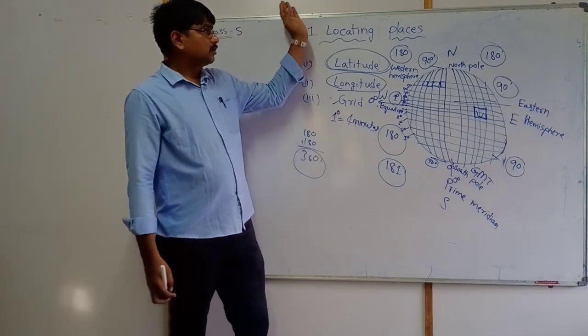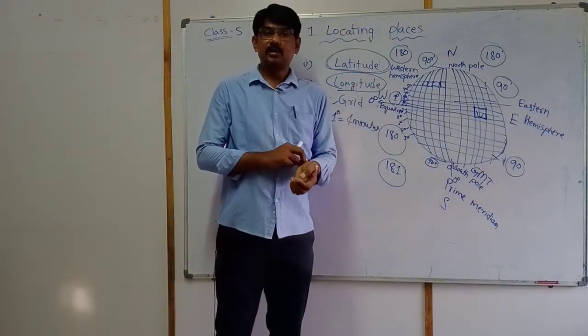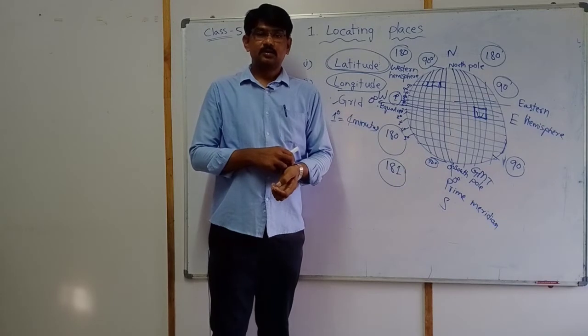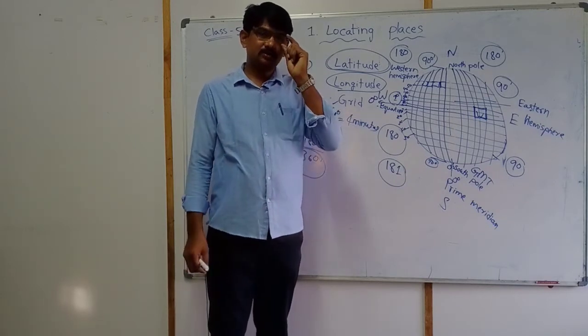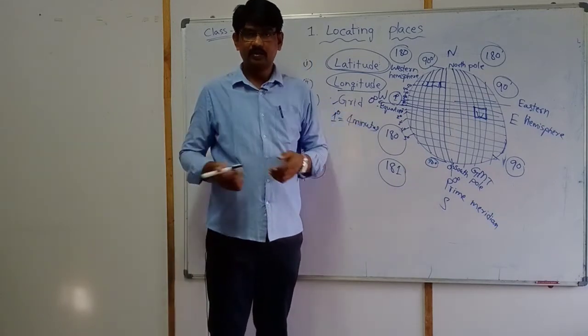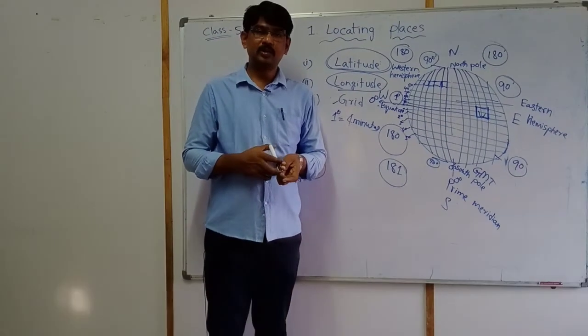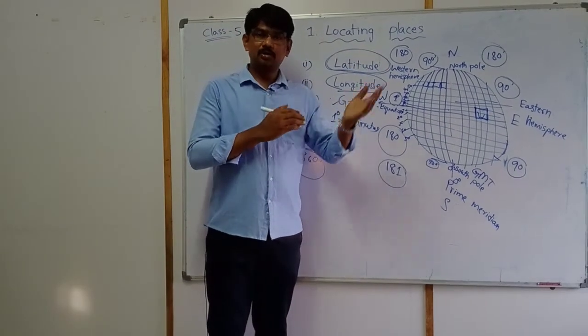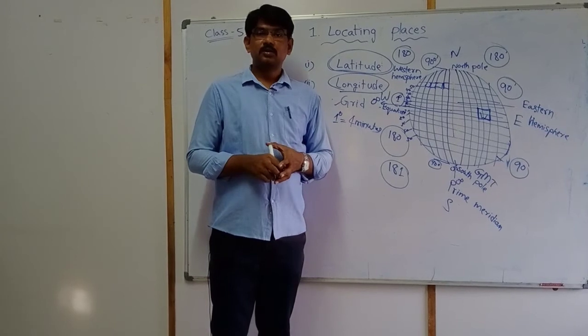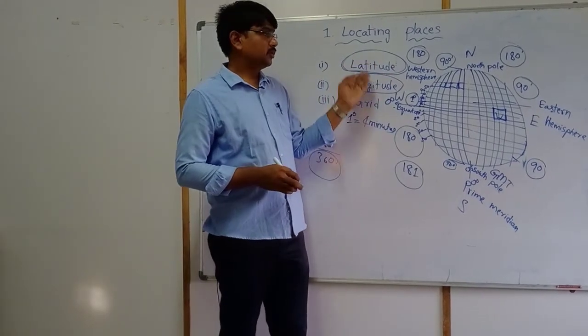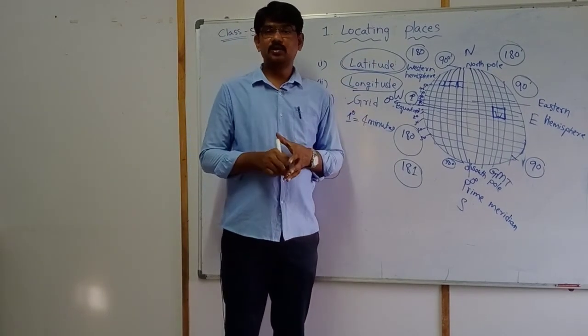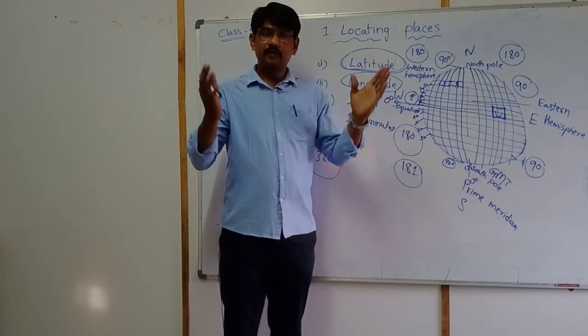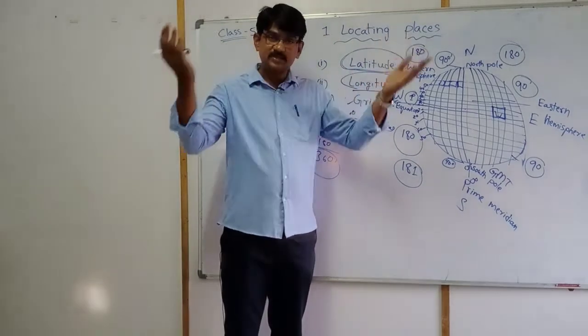So locating places. Why are we locating places? To know the world. Many years ago, due to locating the places only, all the world interacted with each other.